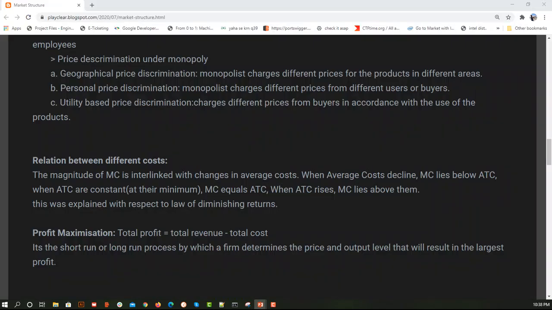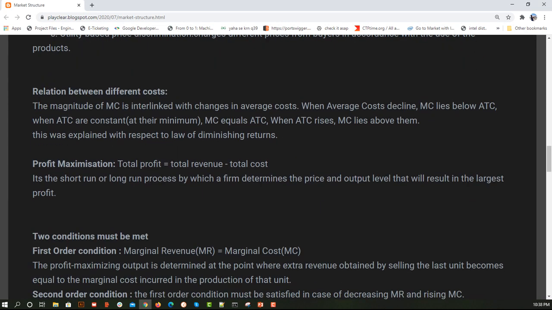Next we are going to talk about profit maximization. My profit is nothing but the total revenue that I got minus the total cost that I have put into the manufacturing of, let's say, a keyboard. So the revenue is 12 rupees by selling at the market price, and the total cost incurred is 10. So the profit that I got is 2 rupees.